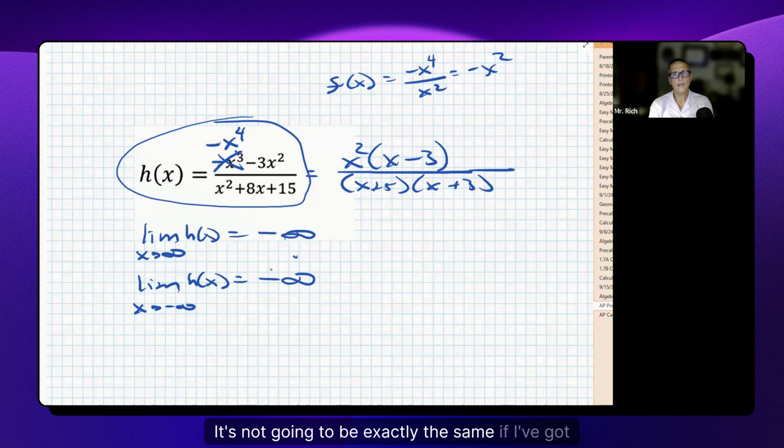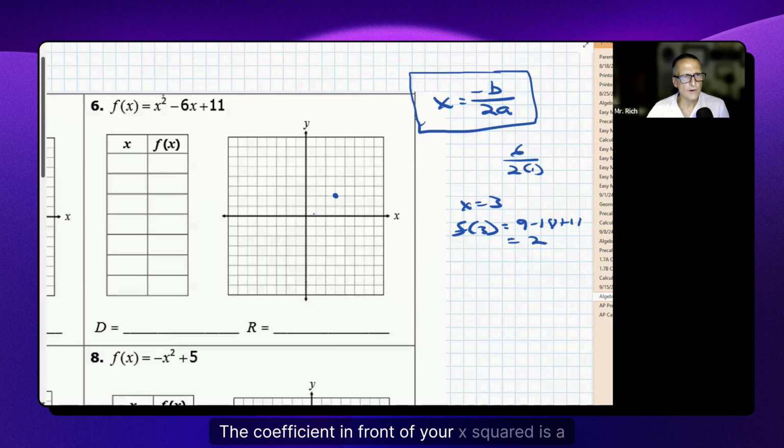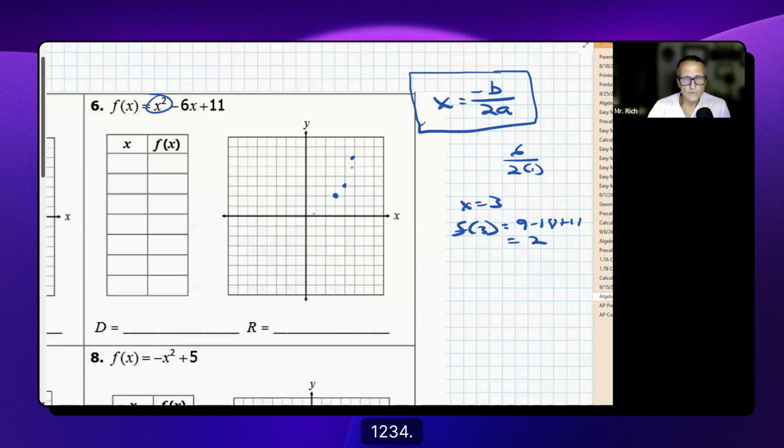This opens up, and it does not have a vertical stretch. What do you mean vertical stretch? If the coefficient in front of your x squared is a 1, then it's going to behave just like y equals x squared. There's not going to be a vertical stretch to it. So how do I know how quadratics move away from the vertex? I go right 1, up 1; right 2, up 2 squared, 4; and right 3, up 3 squared, or 9, somewhere up here. And I know that it's symmetrical.